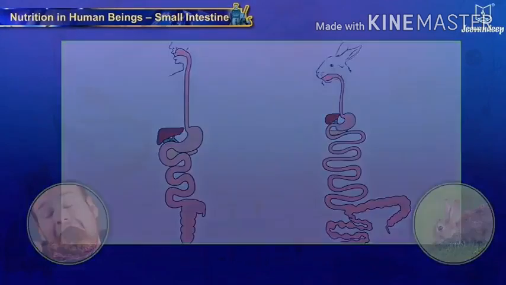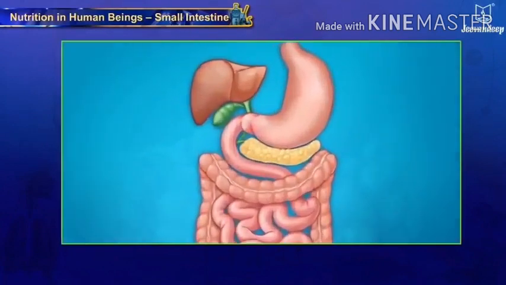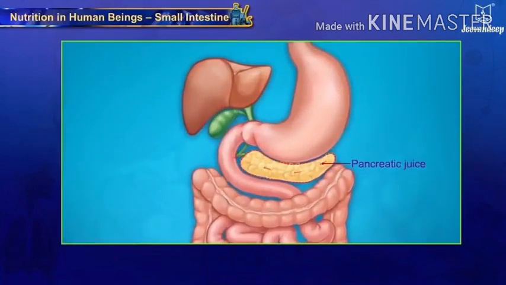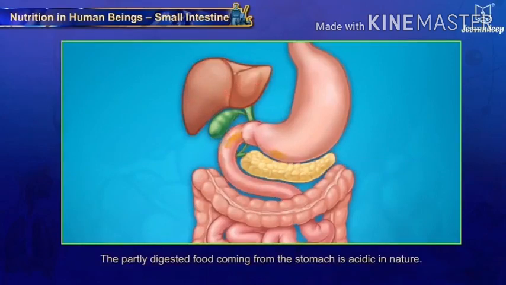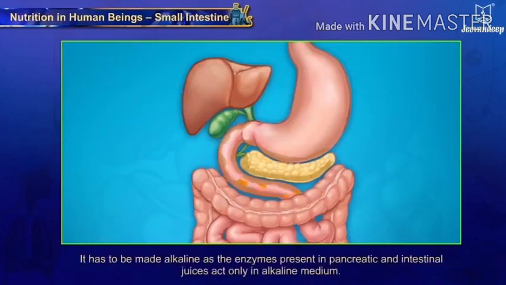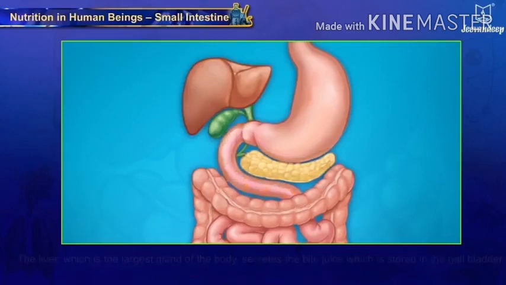Both of these we are able to see over here, in which when food material enters inside the body, we can see that pancreatic juice is there, intestinal juice is also there, and bile juice is there, which help the food to digest. The partially digested food that comes from the stomach is acidic in nature, and the small intestine helps neutralize that acid, and it is made alkaline, as the enzymes present in the pancreatic and intestinal juice act only in an alkaline medium.